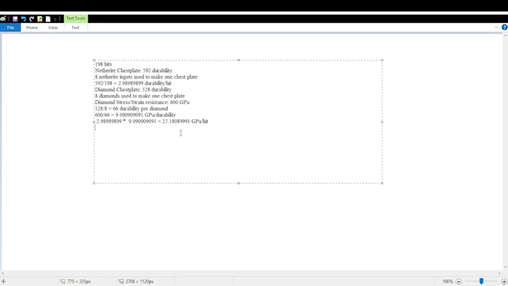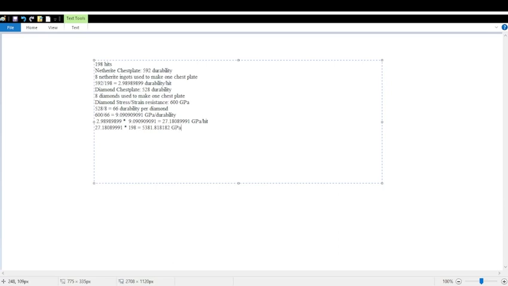So we take this number and multiply that by the number of hits, which is 198. And then we get approximately 5,381.818182 gigapascals.